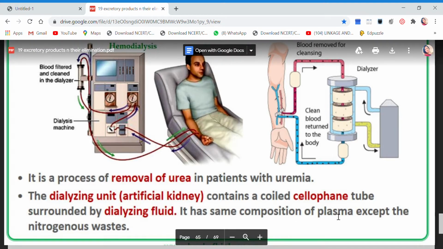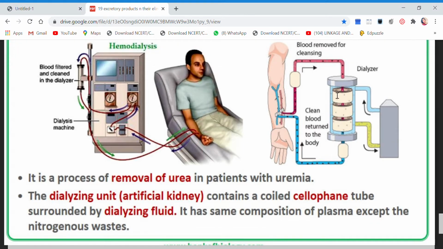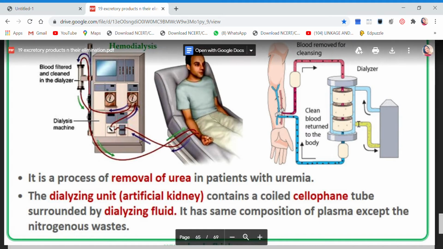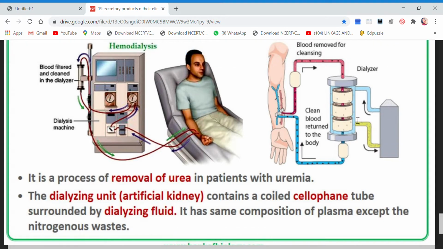It has the same composition as the plasma except the nitrogenous wastes. Only one thing is absent here: nitrogenous waste. In this dialyzing fluid there is no nitrogenous waste, otherwise everything is similar to blood plasma.